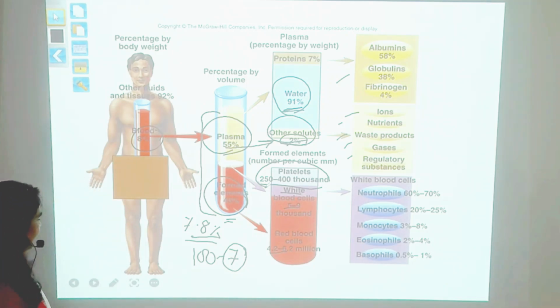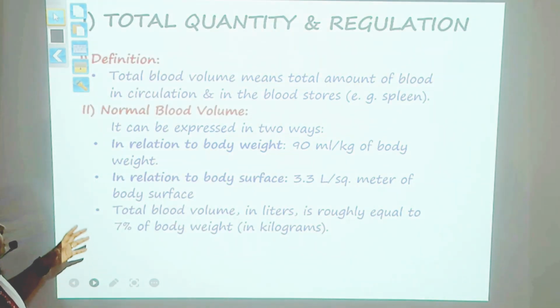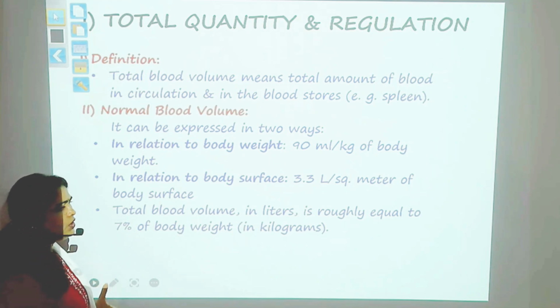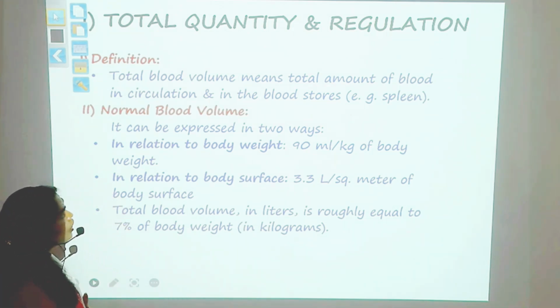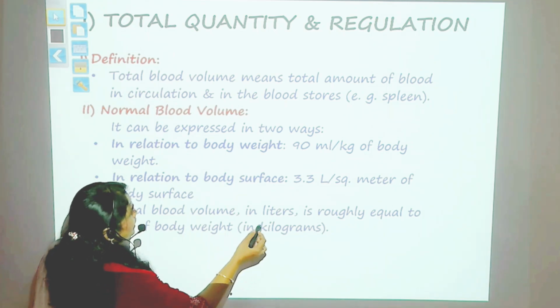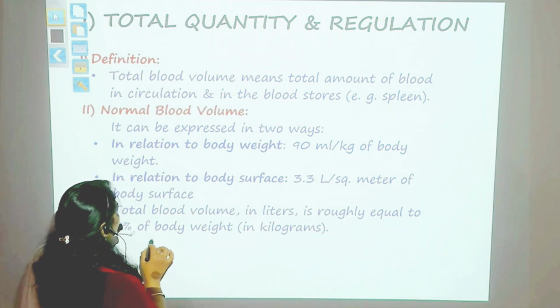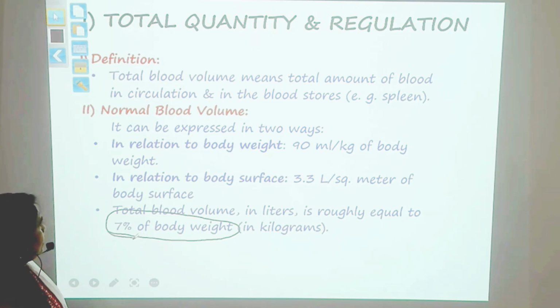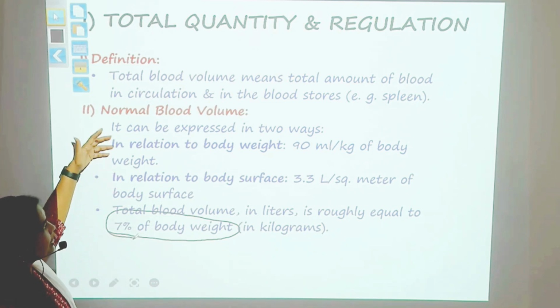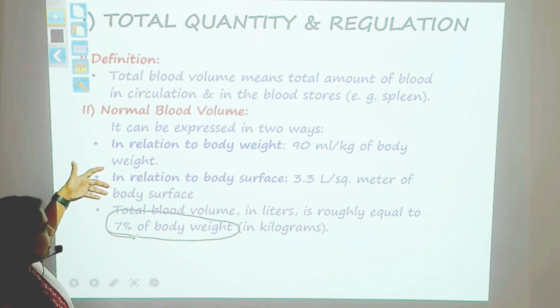Okay, so when you see the total volume of blood, the volume of blood consists of near about 7% of body weight. So here you can see there are two different ways to designate or to express the blood volume.